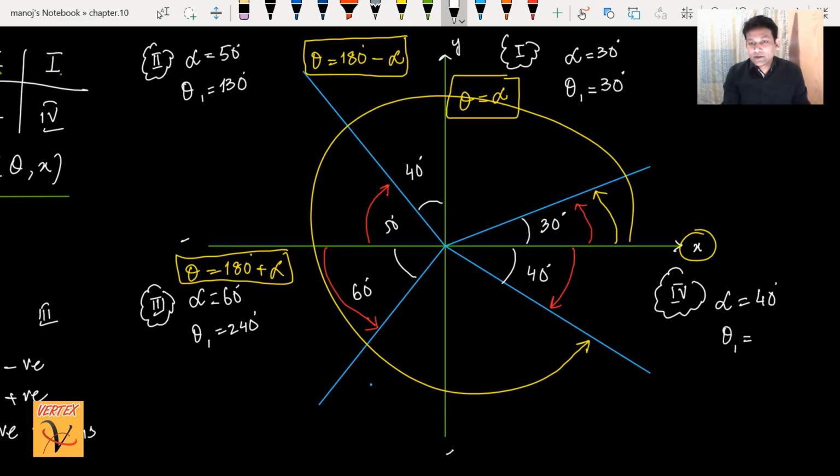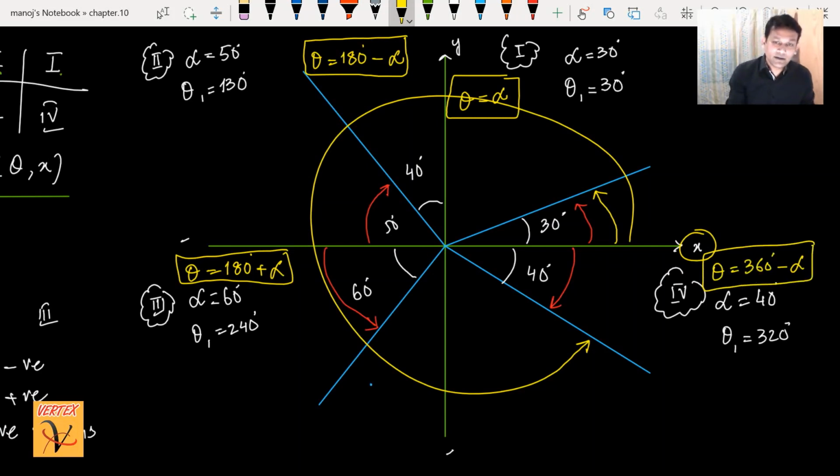If this is 320 degrees, the rule we can write is that theta is always equal to 360 degrees minus alpha for the fourth quadrant. These are the rules, and I will write it.